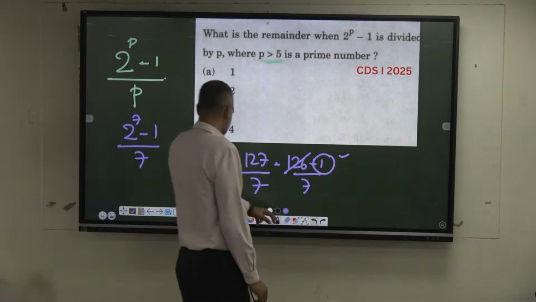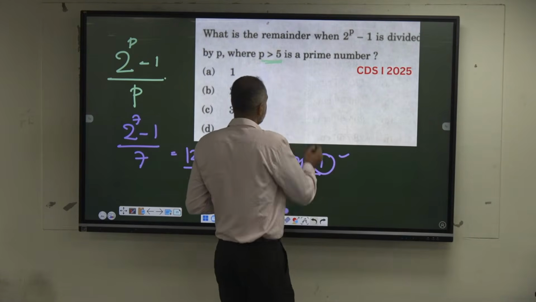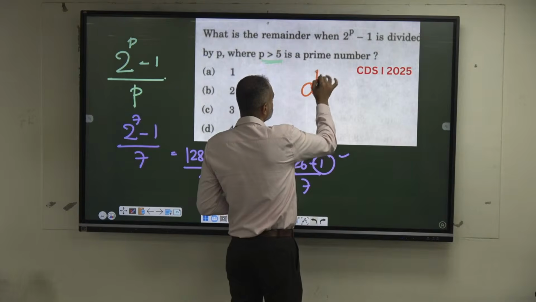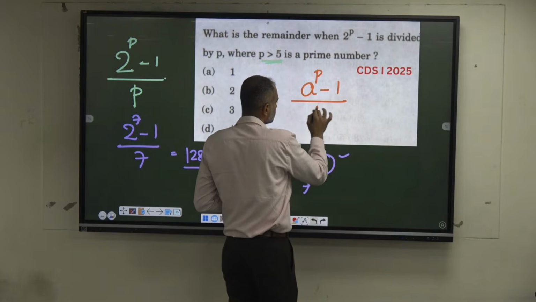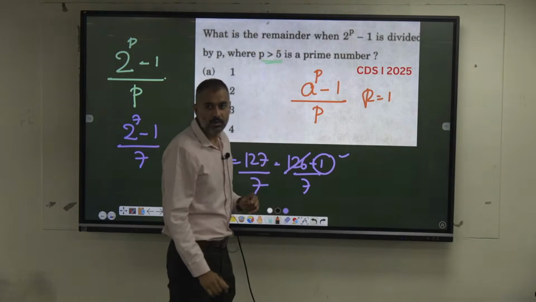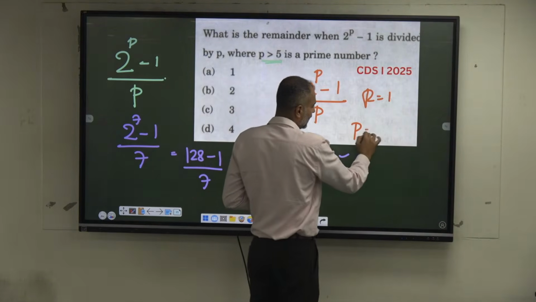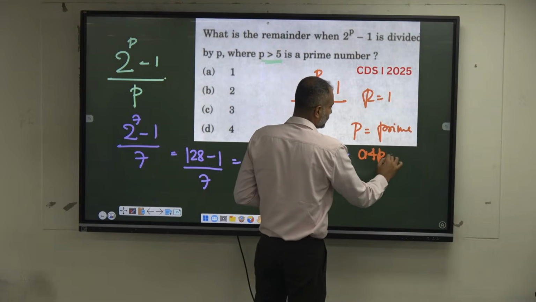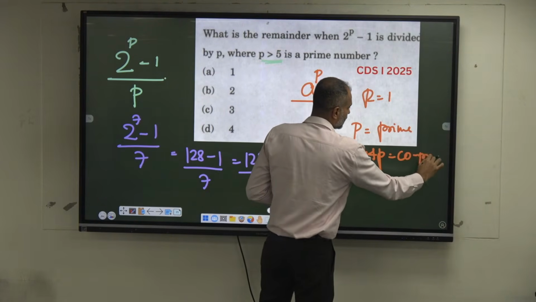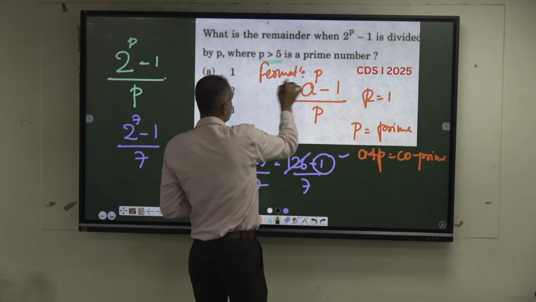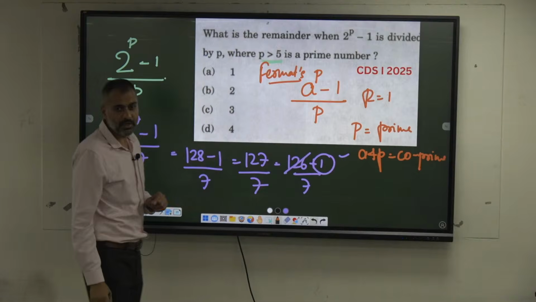In each and every case, it has to be remainder 1 only. Remainder is 1 where p is prime and a and p are co-prime. Fermat's theorem. Remember?